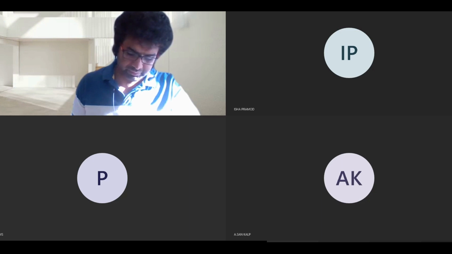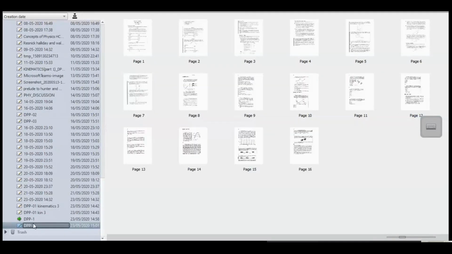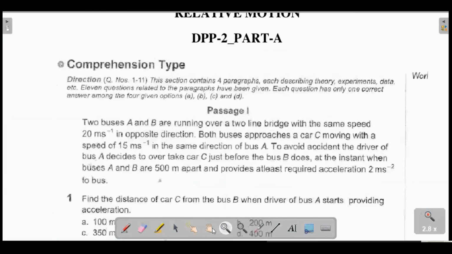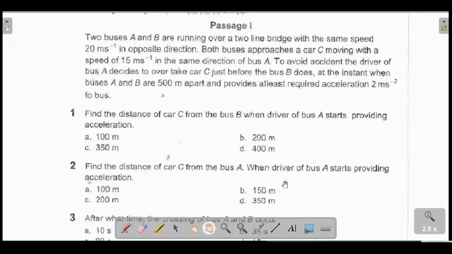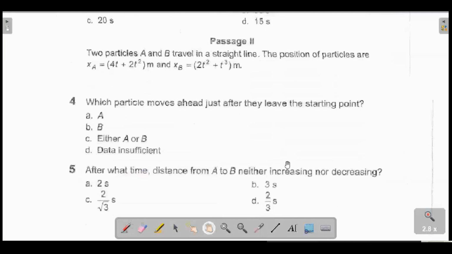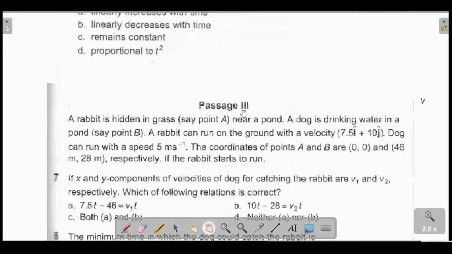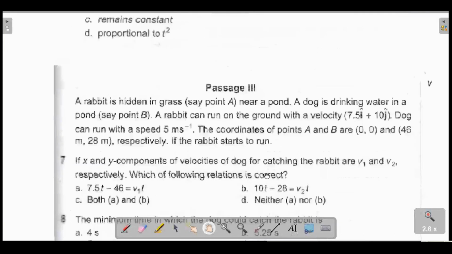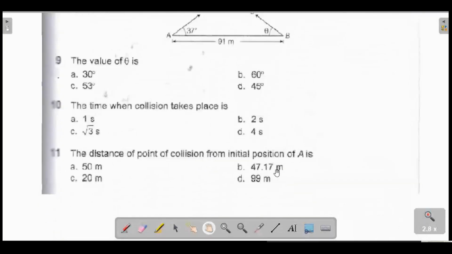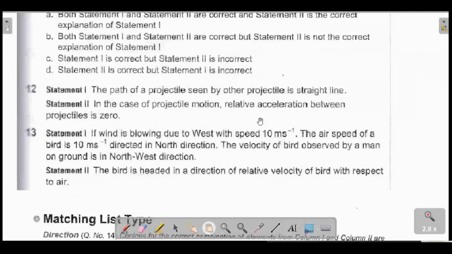Let's move on to DPP2. Putting here in the page of DPP2. Here. Third page.